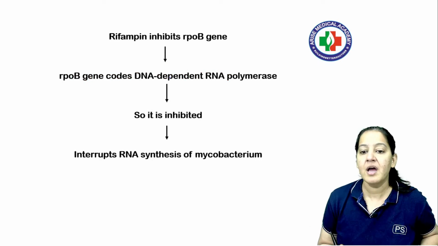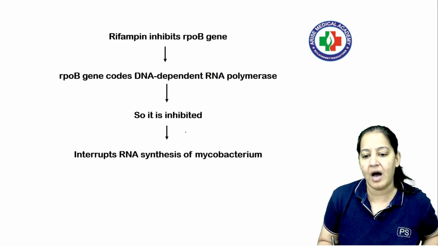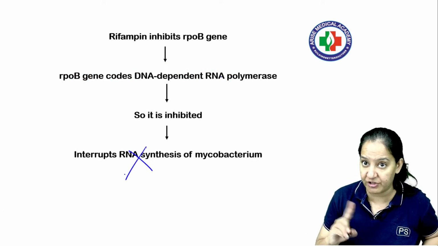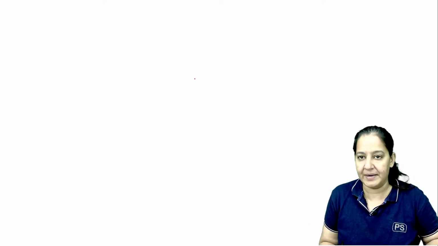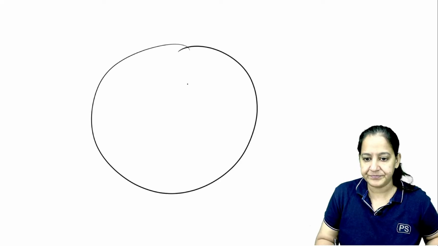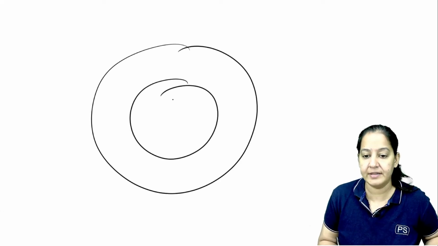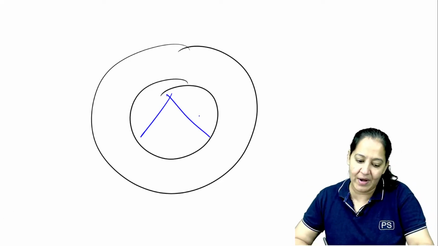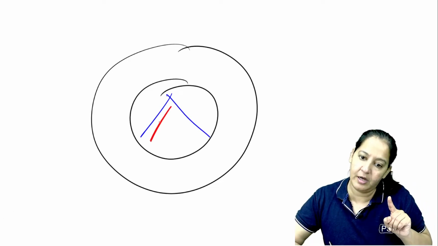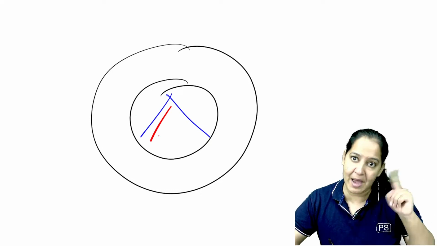What is the mechanism of action? I told you it inhibits RNA synthesis. DNA to RNA conversion नहीं होगा. So for that an enzyme is required, DNA dependent RNA polymerase. So this is the bacteria, this is the nucleus, this is the DNA. The 2 strands of the DNA get separated, leading and lagging. On the leading strand, the mRNA gets synthesized. So DNA to mRNA conversion.